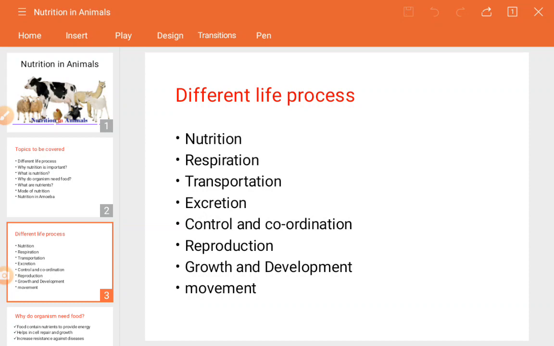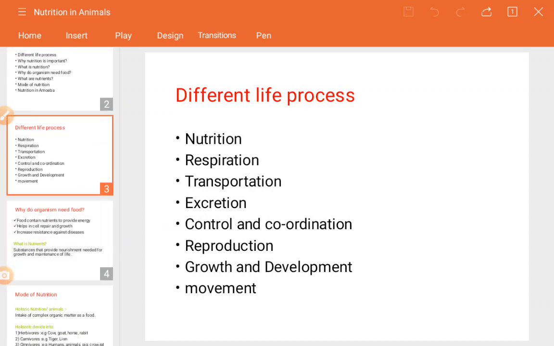Next, growth and development means when we take food materials, from a newborn baby who takes up milk, then later slowly takes food materials, then slowly becomes a youngster. So that is actually the growth and development. After that he used to walk, move, do things and speak. Those are actually the movements. We will move towards the next slide.